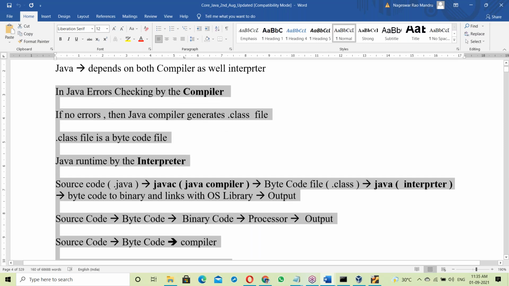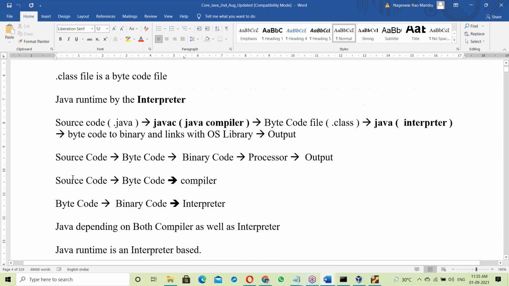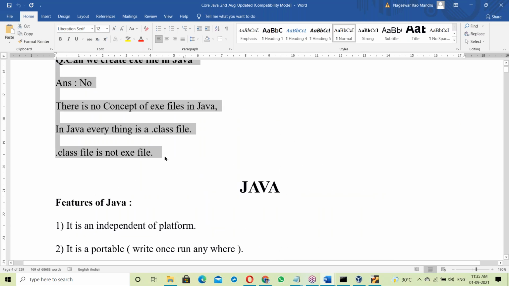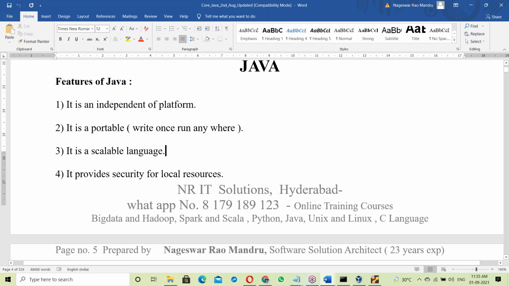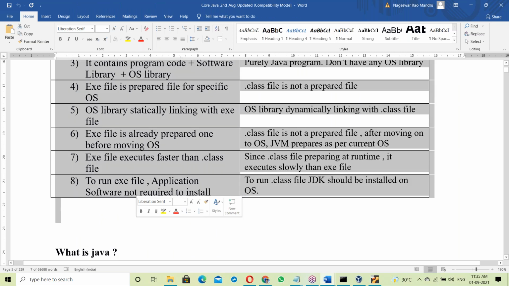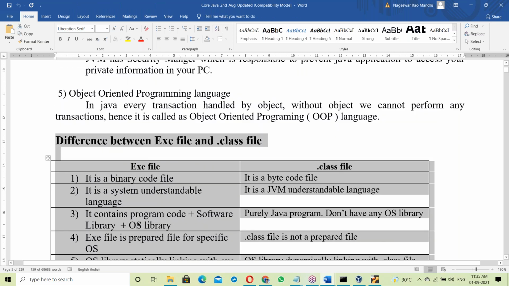So tomorrow's topic is about Java. We're starting Java tomorrow. Is it interpreter based or compiler based? Next, the features of Java, the exe file and the dot class file. Tomorrow's main focus is on this area. What exactly is an exe file? What is a dot class file?